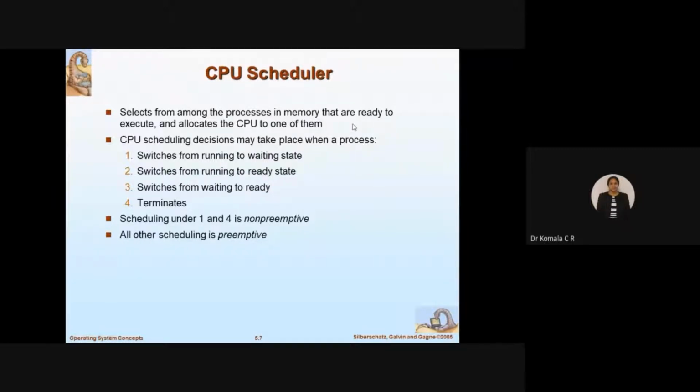I am going to select, and there are so many algorithms. Whether I will go with first in, first out, first come, first serve, or I will go with the higher priority. All that we will be studying. So based on that, from the ready queue, the CPU will select. The OS will allow the CPU to select one of the jobs, and it will start executing.